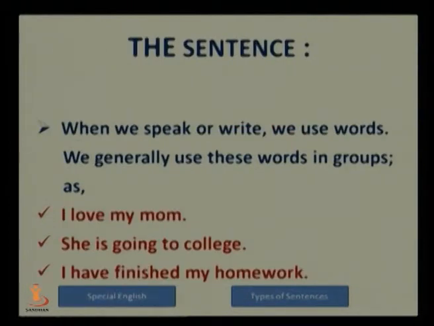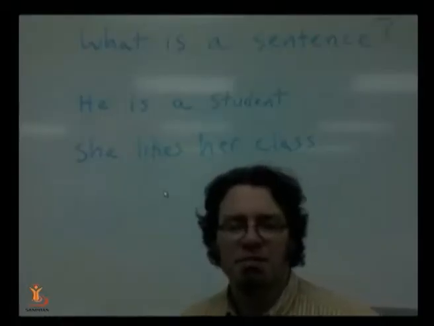So when we speak or write, we use words. We generally use these words in groups. For example, I love my mom. She is going to college. I have finished my homework. So these are sentences. These are groups of words which convey a particular message, which have some sense. Now let us see a movie.